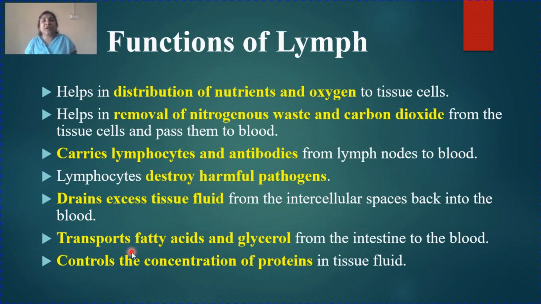Next is it transports fatty acid and glycerol. Fatty acid and glycerol are the end products of fats. After fat gets digested, it gets converted into fatty acids and glycerol. So it transports fatty acid and glycerol from the intestine to the blood. Where is fat digested? In the digestive system. So after digestion, all the digested food material gets collected in the intestine, and then from the intestine it gets reabsorbed into the blood.